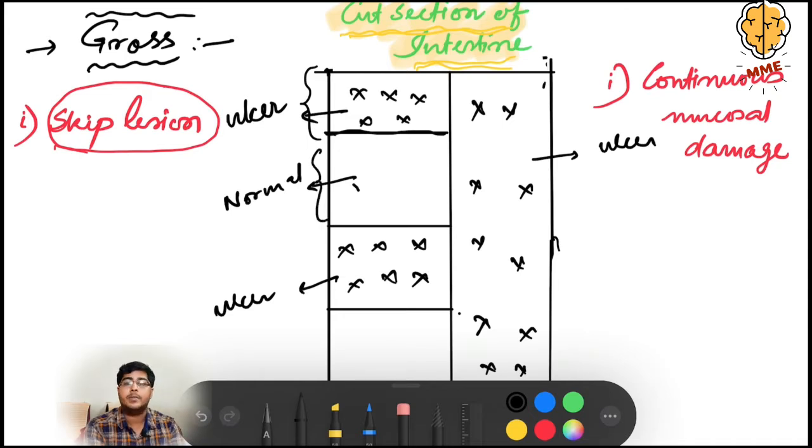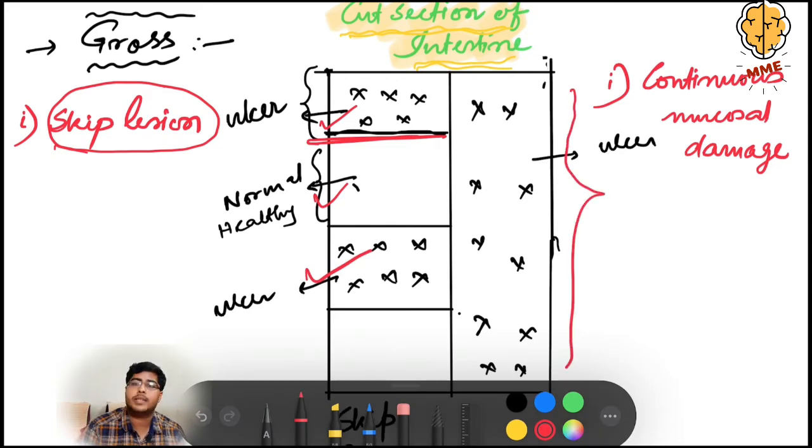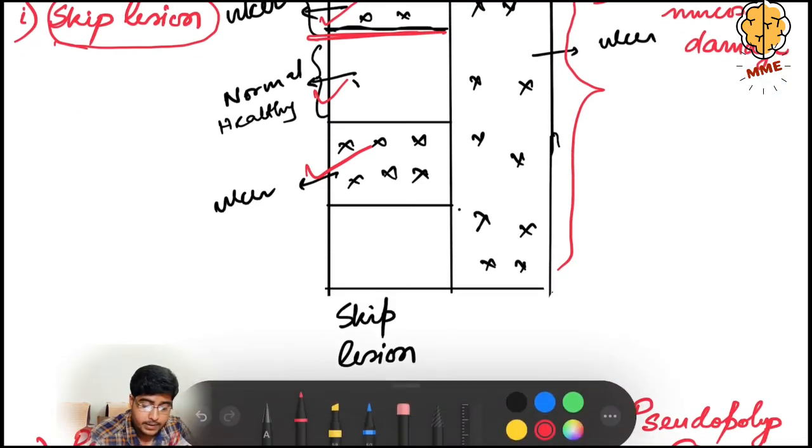So there is a clear demarcation between the healthy region and the ulcer region. This is known as skip lesion. Once there is an ulcer, again there is normal, again there is an ulcer. But in ulcerative colitis, the mucosal damage is continuous, throughout. There is no skipping. So there is no skip lesion.